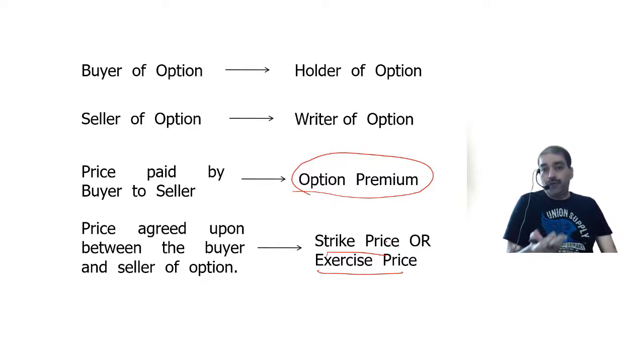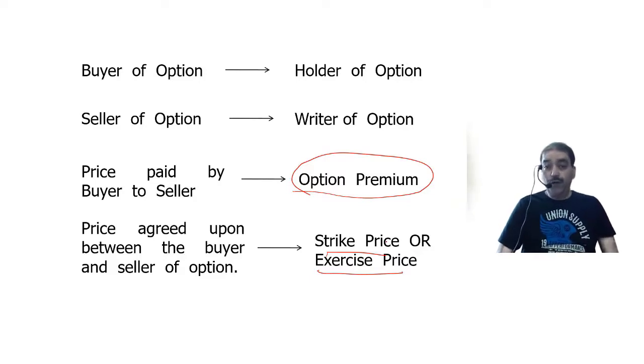When do I purchase a put option? I will purchase a put option in reverse, when the prices are likely to fall. Put means what? To sell. Put means to sell. I put my commodity for sale. Correct? So put option means the right to sell. When will I sell? When the prices are likely to fall. I want to sell, but not now. I want to sell at a future date. But in the future, the prices are likely to fall. So I prevent the losses from the decrease in the price. I enter into a put option.